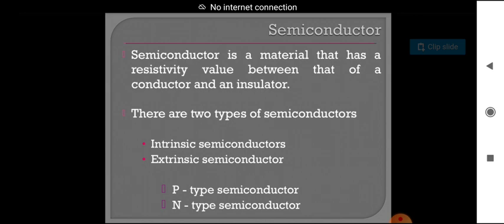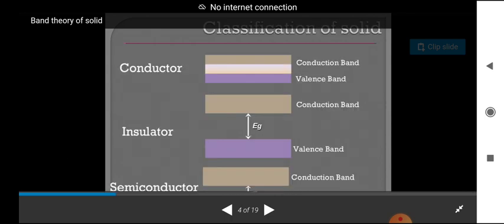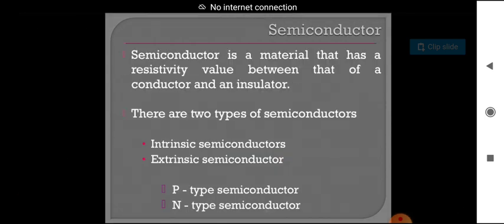Again, extrinsic, that is impure semiconductors, are divided into two types. That depends upon the adding of impurities. If we are adding trivalent impurities to the pure semiconductor, it will be called a p-type semiconductor.